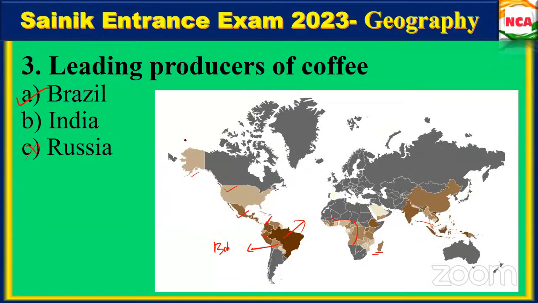If Brazil is not given, and some other countries like Peru are given along with Bolivia and the United States, then you can directly go for Peru. This is Peru, this is Bolivia. So see what the leading producers are as well, right? Shall we move to the next one?